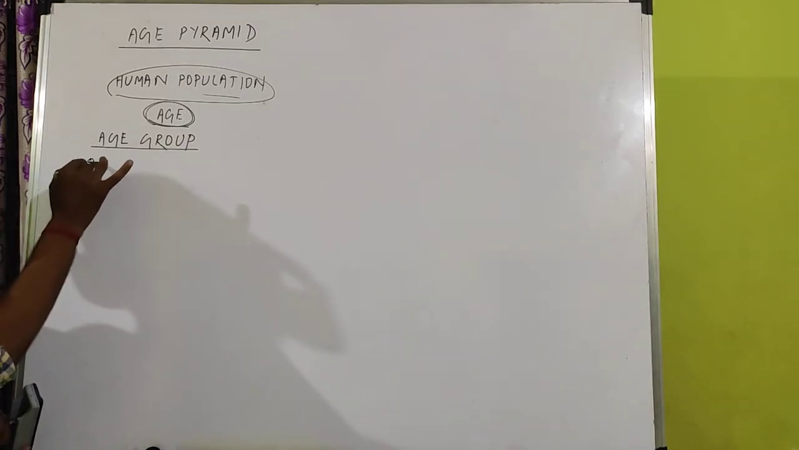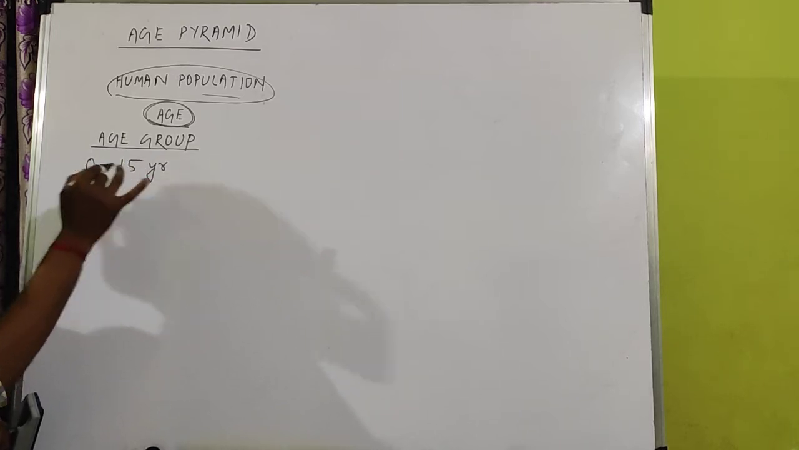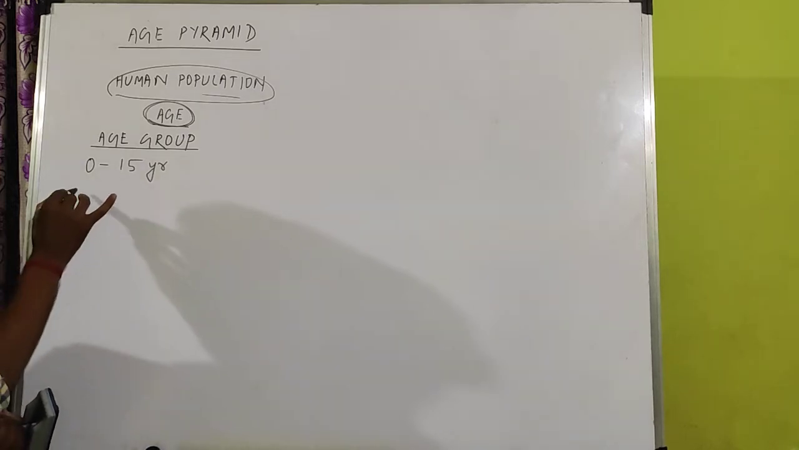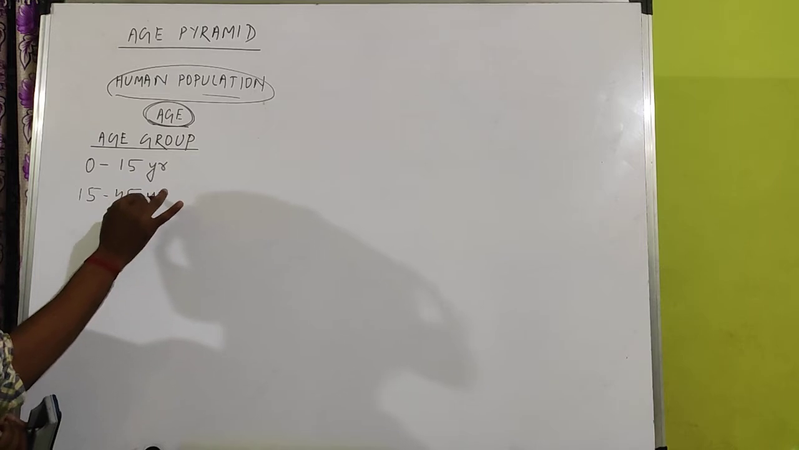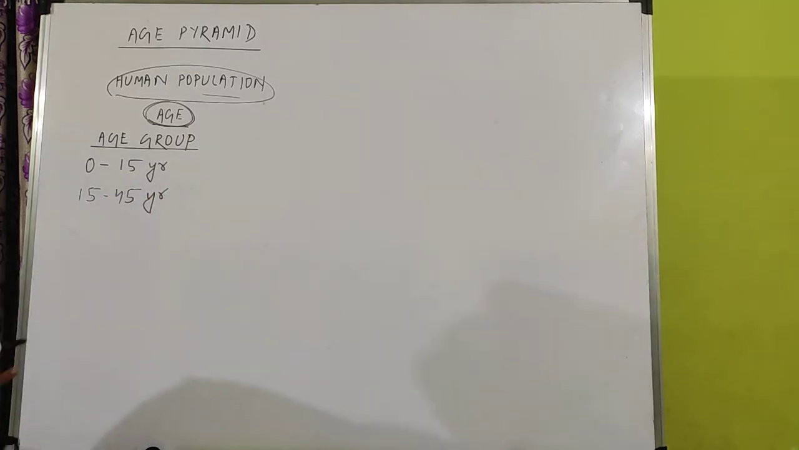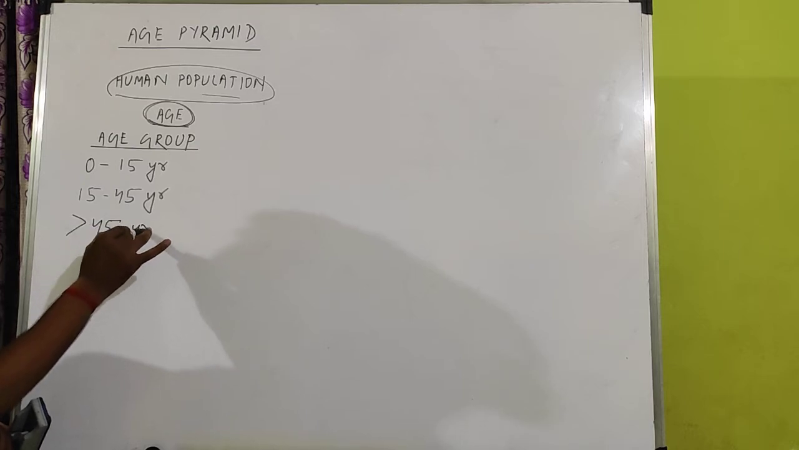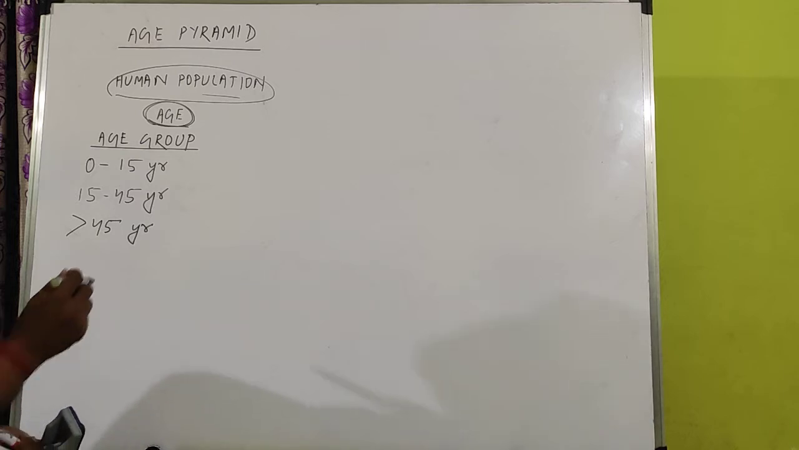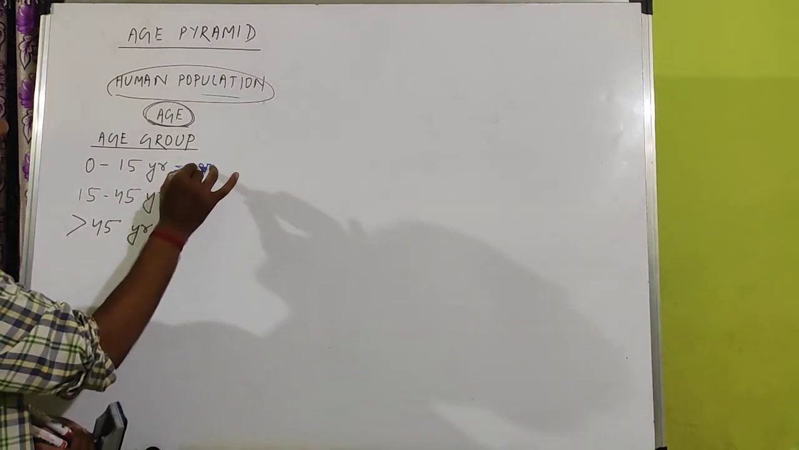One is 0 to 15 years, which means from birth to 15 years. That is one group. Similarly, another is 15 to 45 years. This is the second age group. And the next is above 45 years. Three age groups are there. The first age group is called the pre-reproductive age group.